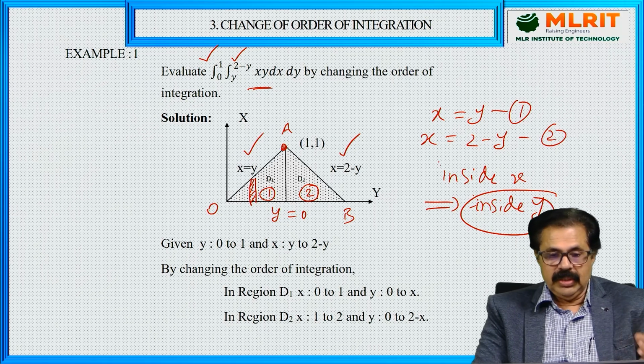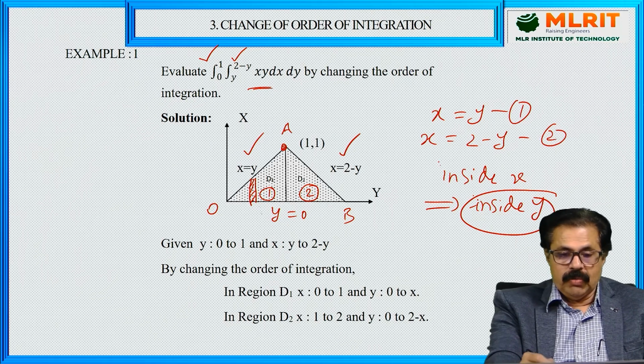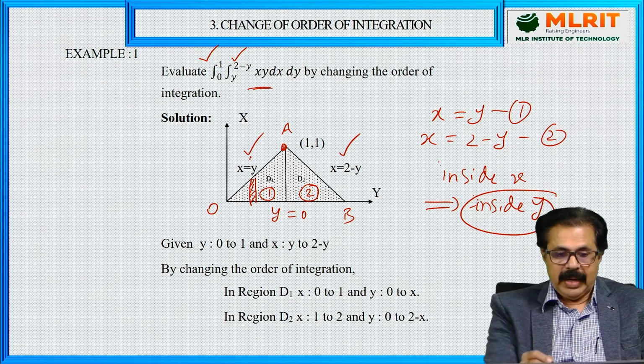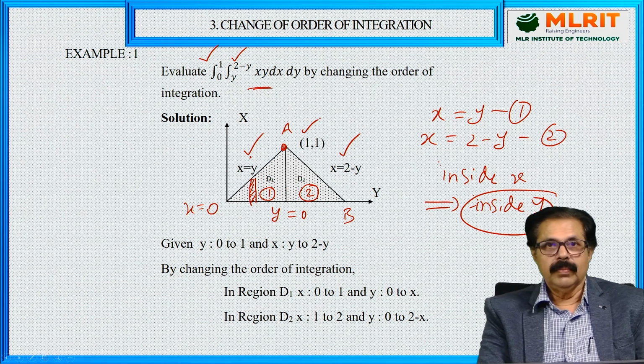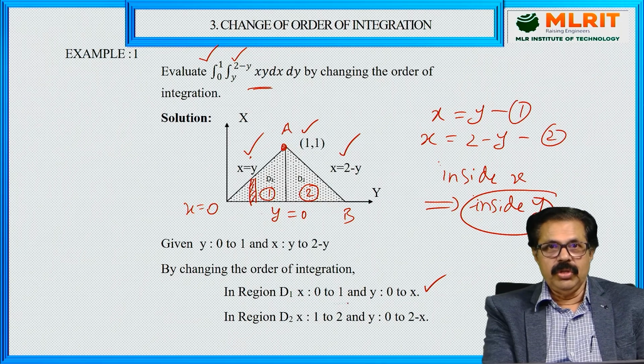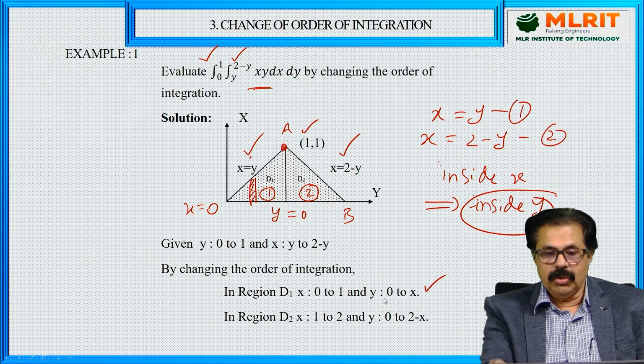In the first region, y limits are y equal to 0 to y equal to x, and x limits are x equal to 0 to x equal to 1. That's what is given here. In the region 1, x is changing from 0 to 1, y is changing from 0 to x.